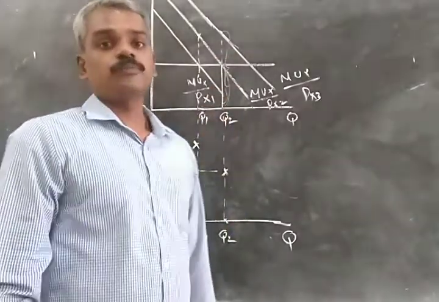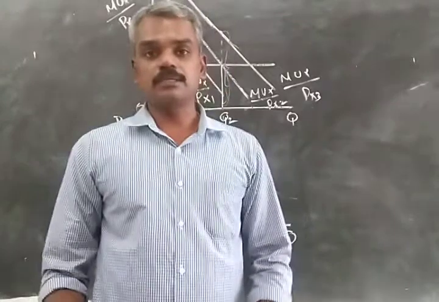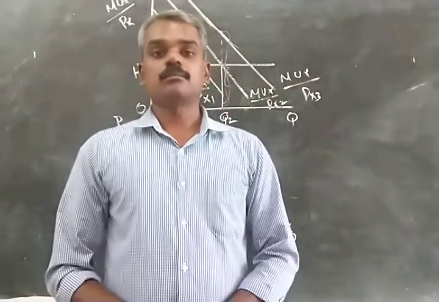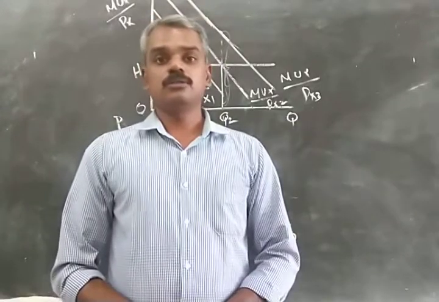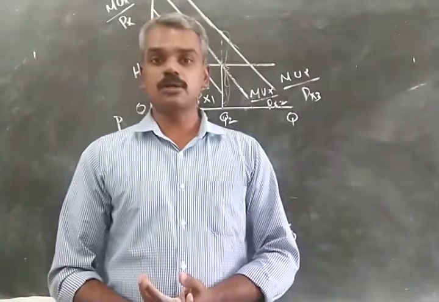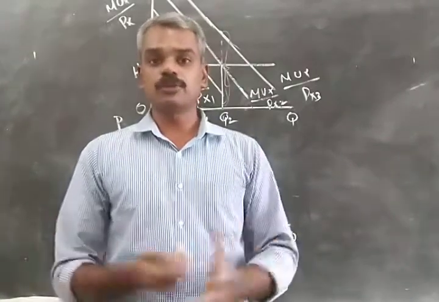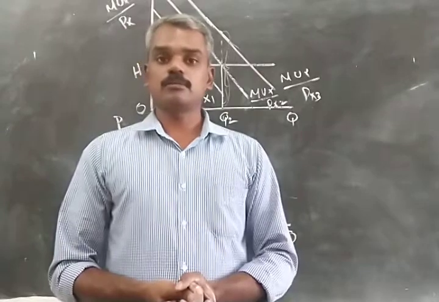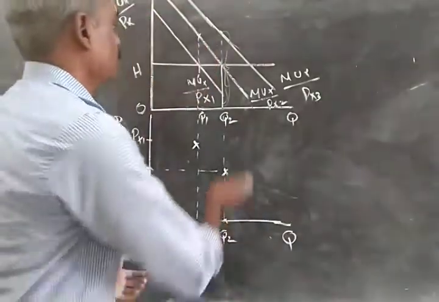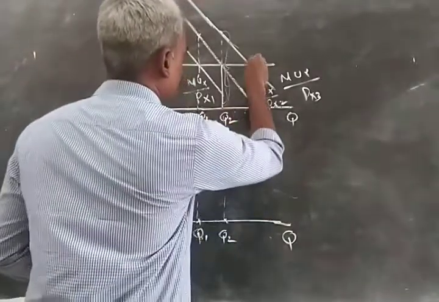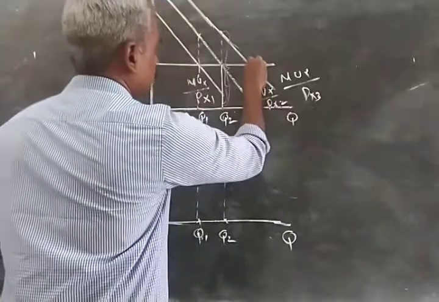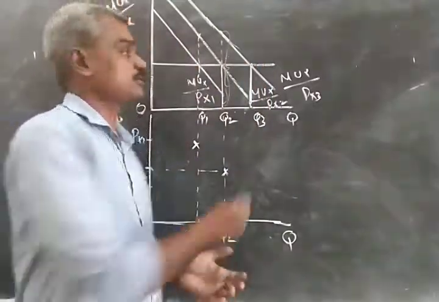So the ratio of marginal utility to price is greater than the marginal utility of money expenditure. Again, it is more gainful to the consumer to add commodity X to his consumption basket because it will increase his total utility, since there is a positive difference between the ratio of marginal utility and price and the marginal utility of money expenditure. So he goes on consuming more and more of X until MUX by PX3 is equal to the marginal utility of money expenditure at this point.